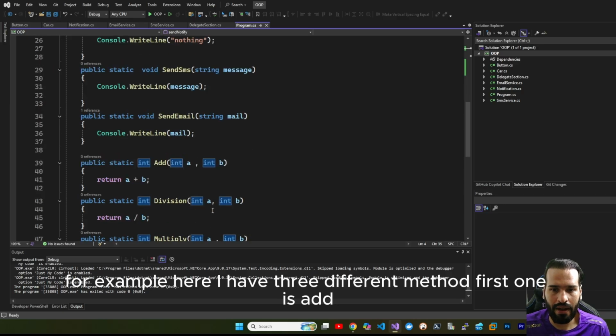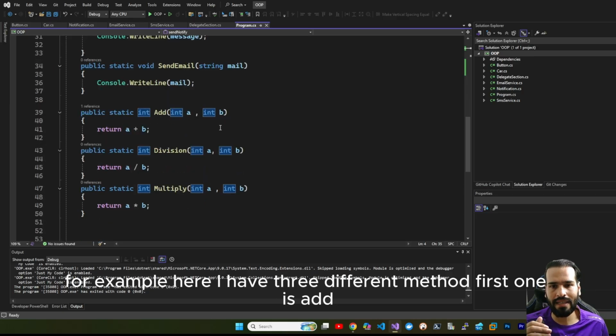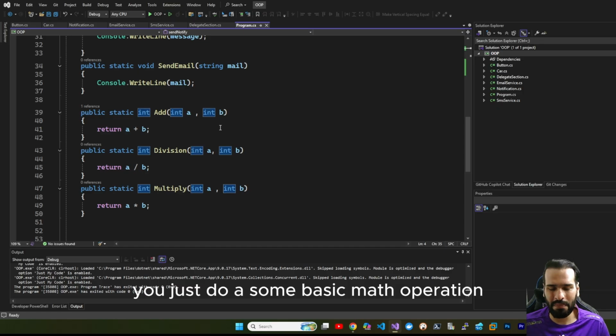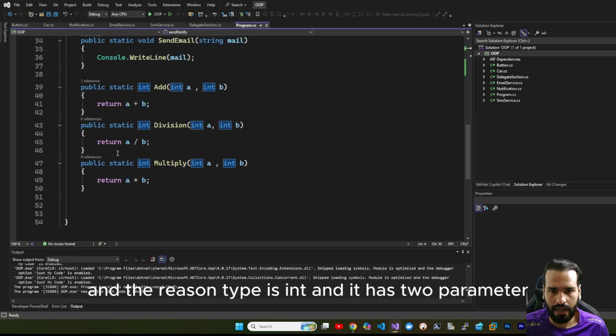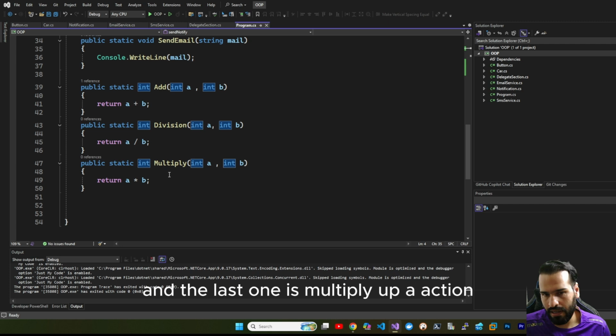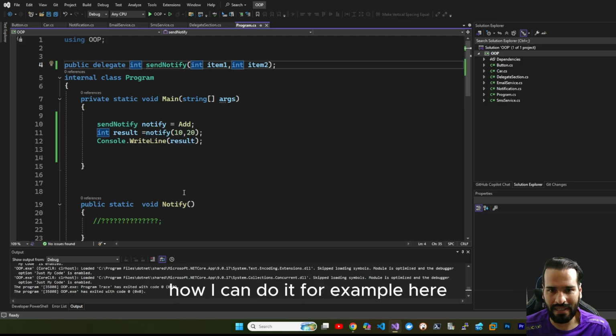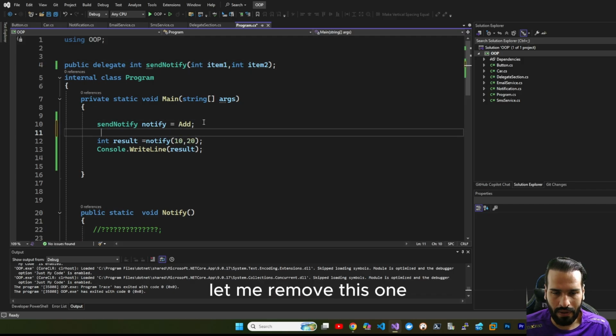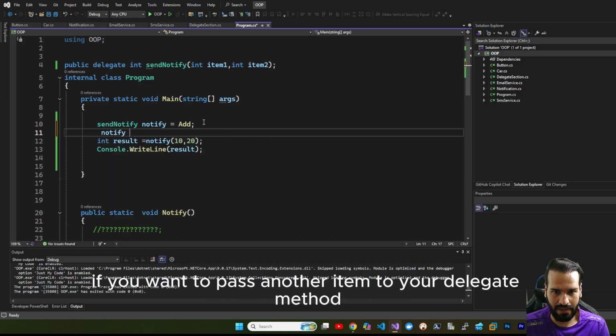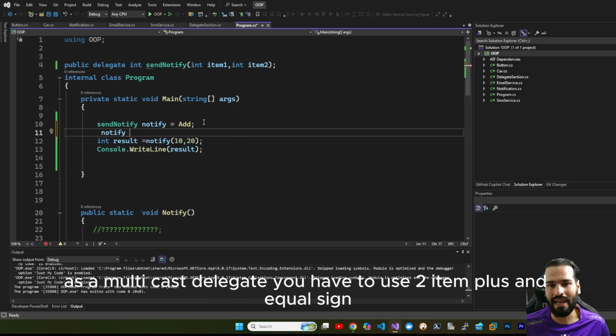For example, here I have three different methods. The first one is add, you just do some basic math operation, and the second one is division, and the return type is int, and it has two parameters. And the last one is multiply. Here I want to pass these three different methods to my delegate. How can I do it? For example, here let me remove this one. If you want to pass another method to your delegate as a multicast delegate, you have to use two items, plus and equal sign.